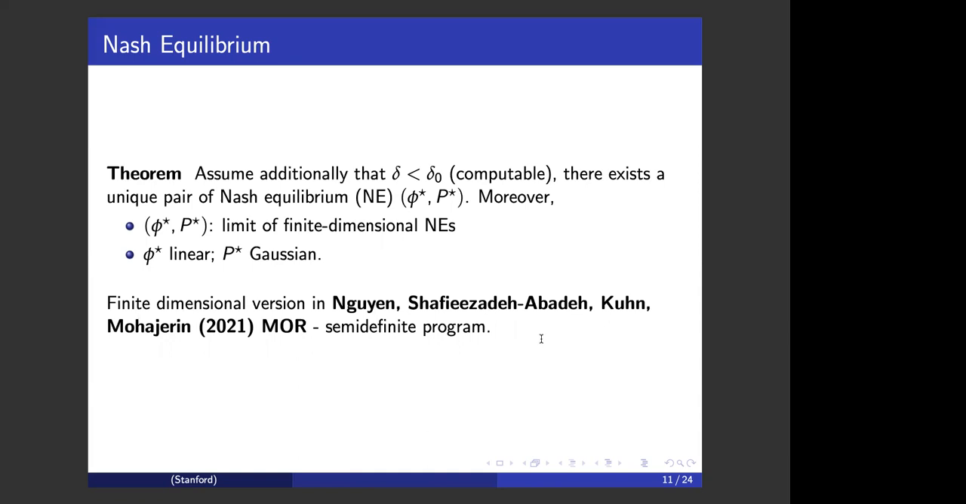Our second result says that there exists a unique pair of Nash equilibrium associated with this min-max game. Moreover, we show that this pair of Nash equilibrium can be viewed as the limit of a sequence of finite dimensional approximations. And this gives us an algorithm to practically compute an approximation for the infinite dimensional objects. Moreover, we show that the optimal predictor follows a linear prediction rule, and the worst case distribution follows a Gaussian measure. And the finite dimensional version also appears in the paper of Nguyen et al. in 2021.